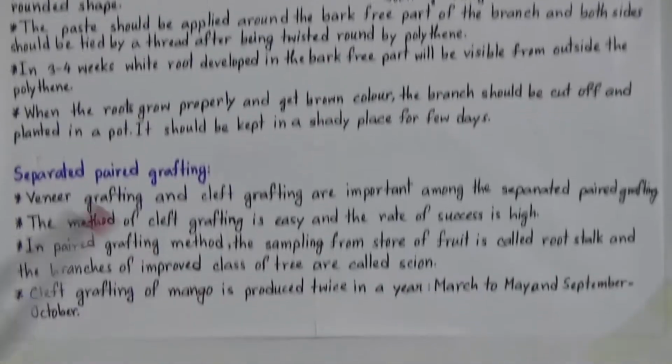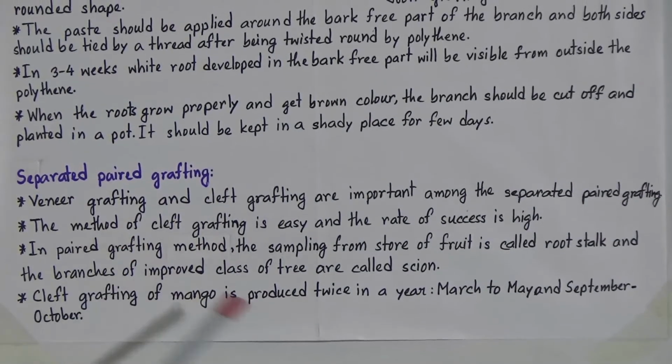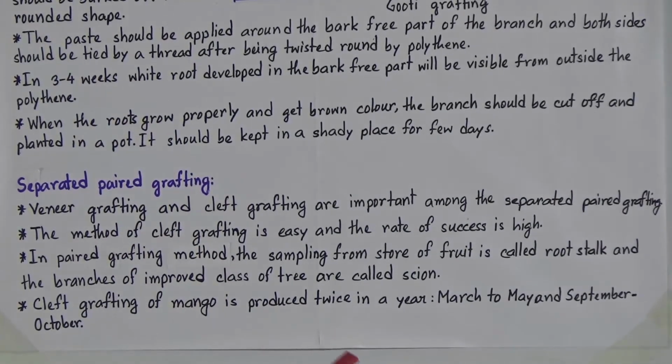Now we will know about the separated pair grafting, and this method is very popular because it is very easy and the rate of the plant growing is very high. And in this process, separated pair grafting, there are two methods. One is veneer grafting and the other is cleft grafting, and these are important among the separated pair grafting. And the method of cleft grafting is easy and the rate of success is high. And in the pair grafting method, the seedling of the fruit tree is called rootstock, and the branches of the improved variety of tree are called scion.